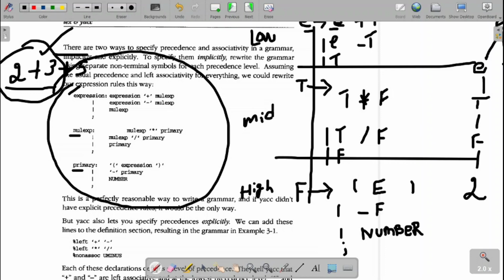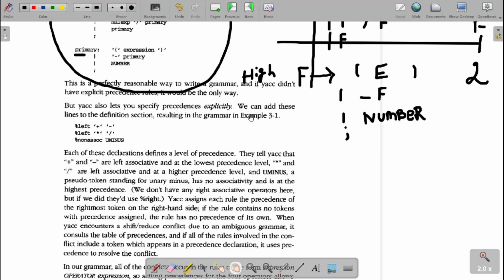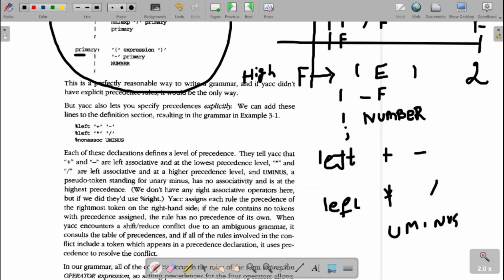The other way of doing this one is we can give the associativity and the precedence directly in the program, in the YACC. That flexibility is also there. The lower level of precedence is plus and the minus. Next level of precedence, star and the divided by. Then the next level of precedence is your unary minus. Now, plus and the minus, they are left associative. I will write it as left. Star and the division, again, they are also left associative. Unary minus, there is no associativity, that is non-associative.